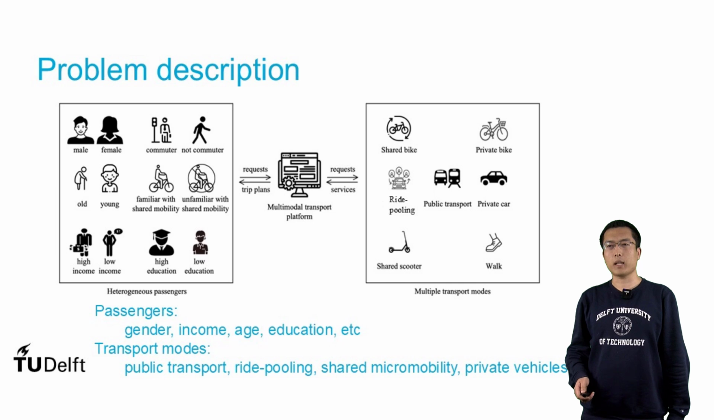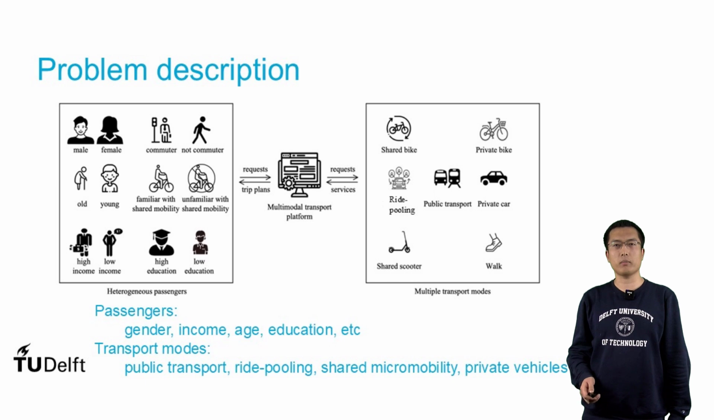And on the supply side, we also have different types of vehicles. For example, we have shared mobility, public transport, private vehicles. And the aim of my research is to connect the supply and demand by multimodal trip planning.